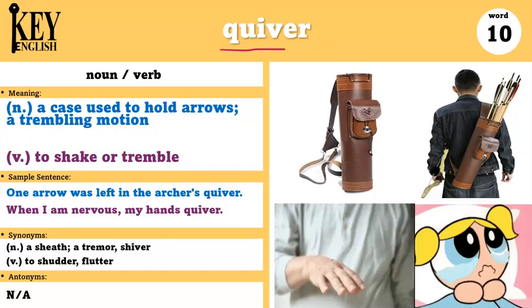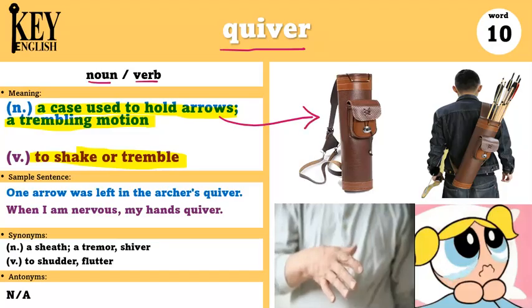Our next word is quiver. Quiver can be used as a noun or as a verb, and it means a case used to hold arrows or a trembling motion. To shake or tremble. So when we're talking about it as a noun, it can be used to talk about this thing that looks like a bag, but it's actually used to hold arrows for people who are archers. So we call this case a quiver. And quiver can also mean a shaking motion or a trembling motion.